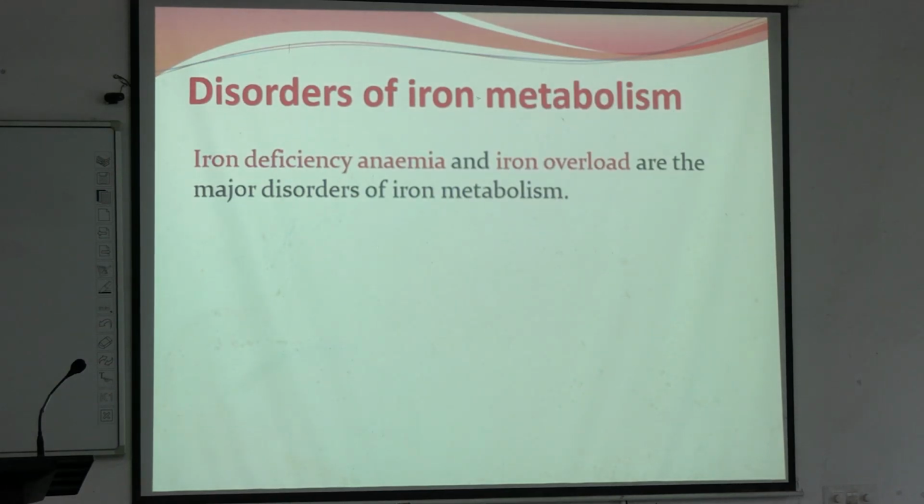Okay, now coming to the disorders of iron metabolism. So, till now is it clear?